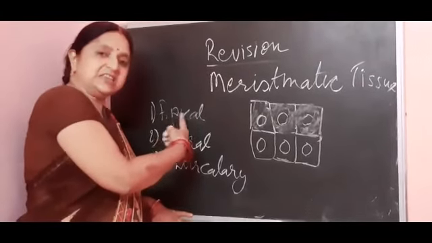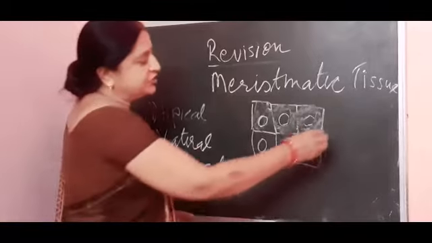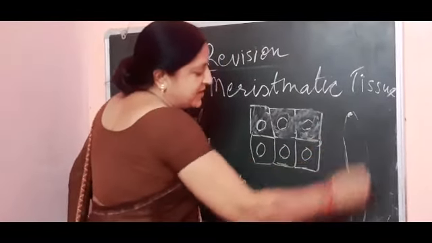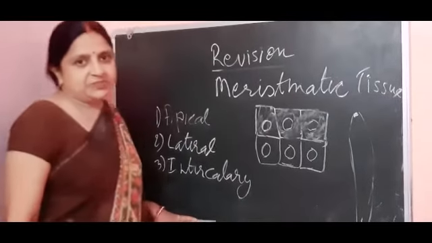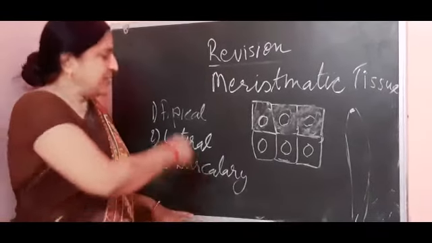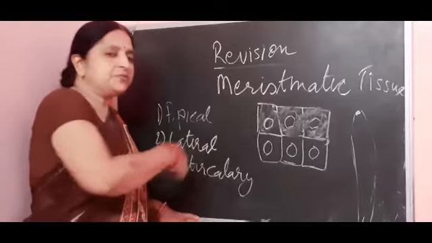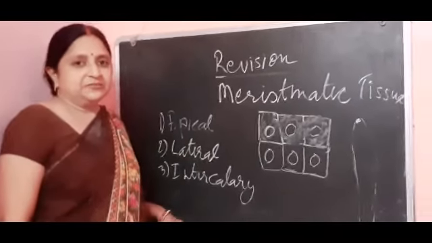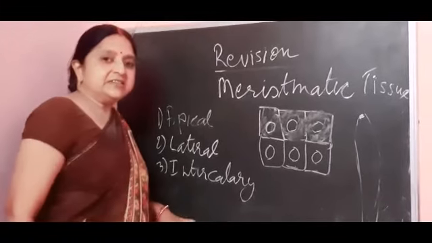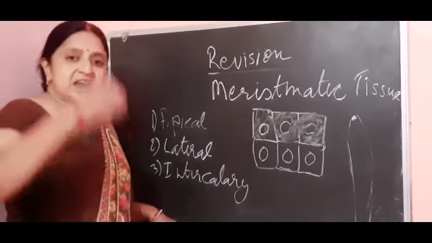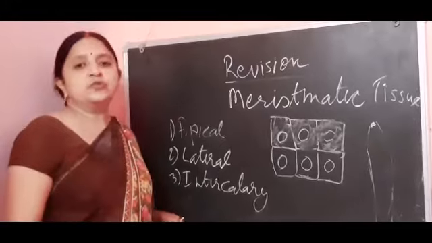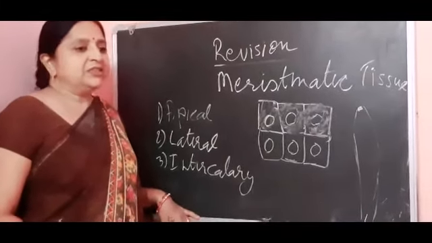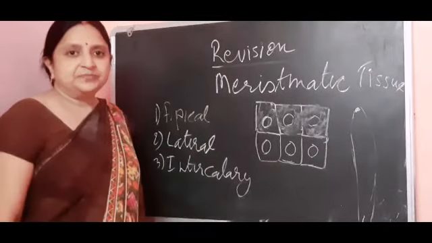Apical means these meristems are present on the tip of the plant, suppose this is the plant, on the tip of the plant and on the root of the plant. These apical meristems are responsible for growth in the height of the plant. Second is the lateral. These lateral tissues are present laterally on the stem and root of the plant, and they are responsible for growing the plant in its width.